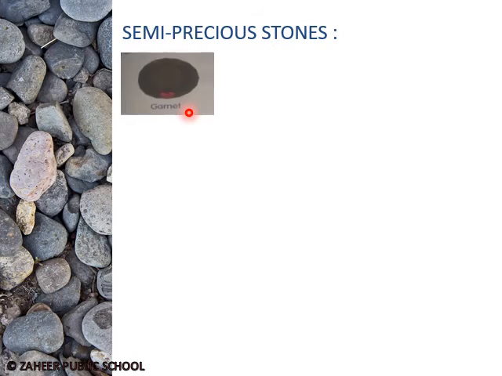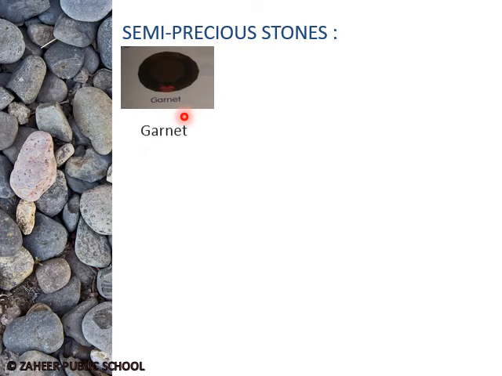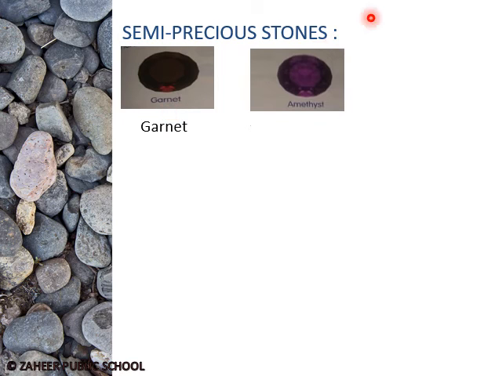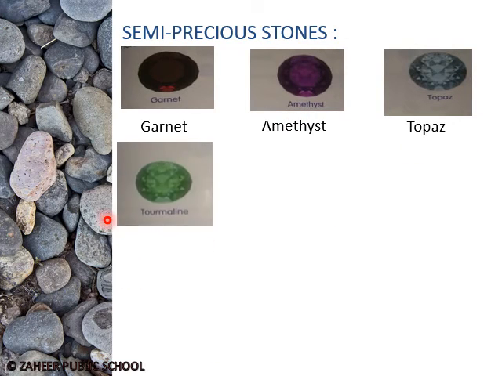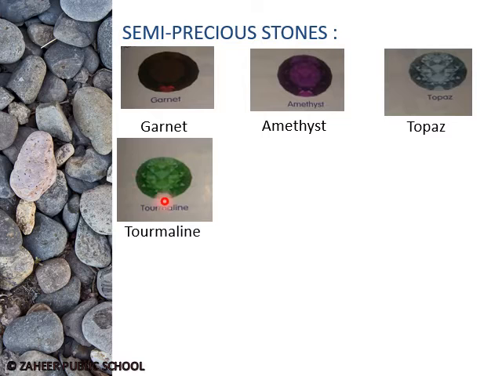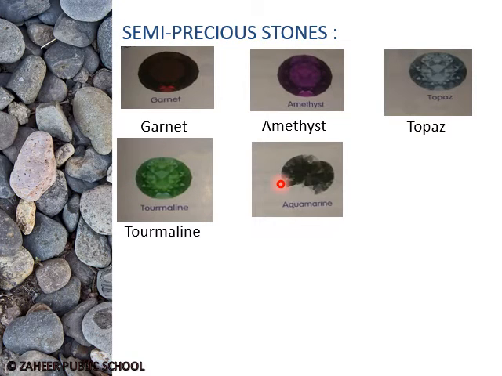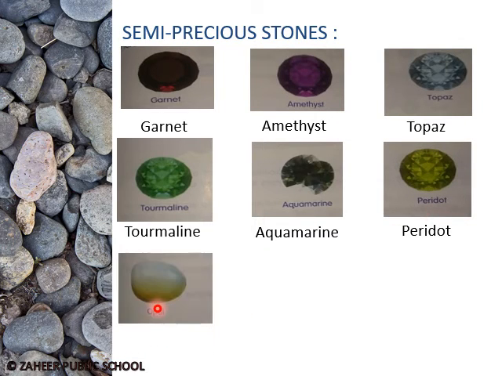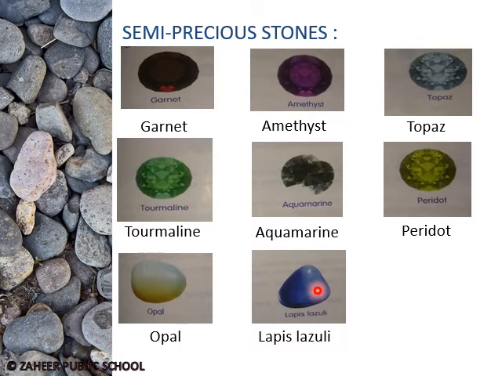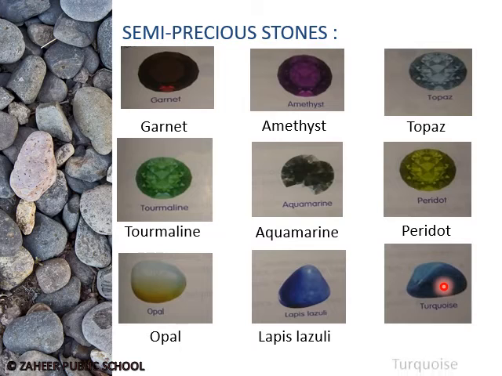Semi-precious stones. Here are some examples of the semi-precious stones: garnet, amethyst, topaz, tourmaline, aquamarine, peridot, opal, lapis lazuli, and turquoise.